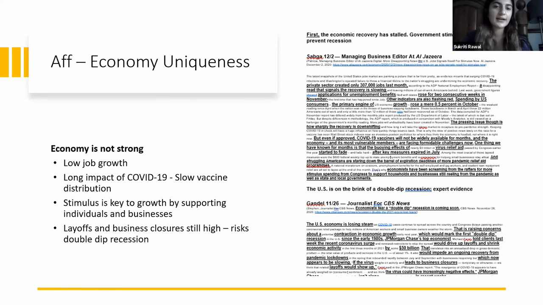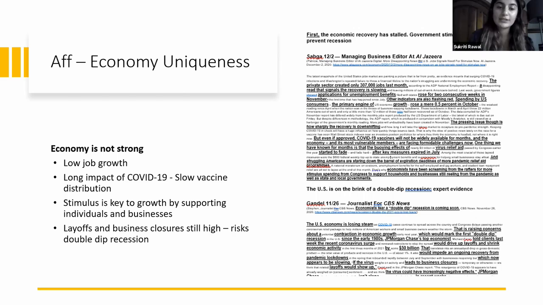First is the economy uniqueness evidence on the affirmative side. Remember, the affirmative is arguing that the economy is really fragile right now and it needs a plan for the economy to grow again. With these two pieces of evidence, we can see the dates are way more recent than the other ones, because it's more reflective of what's happening, especially with the evolution of coronavirus and the release of the vaccines, which are more recent.